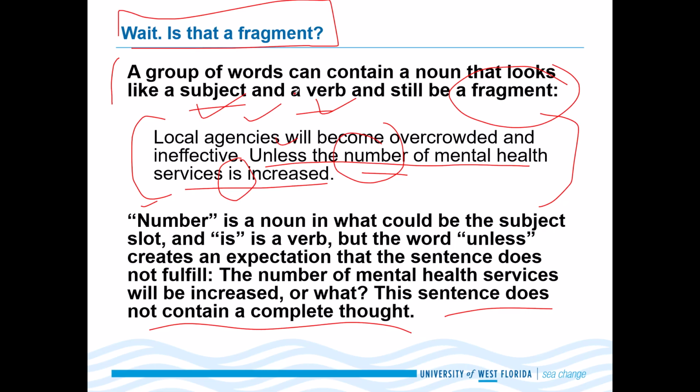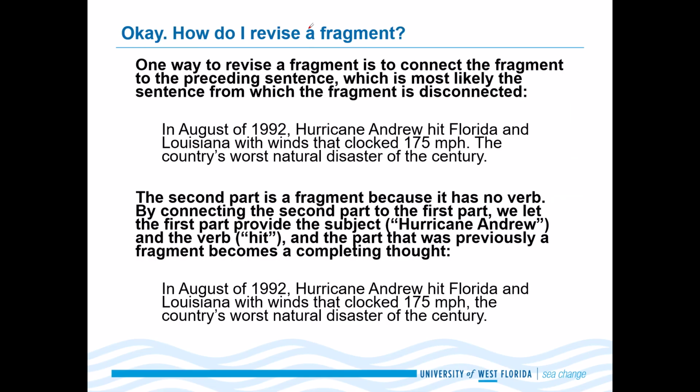Local agencies will become overcrowded and ineffective. It's a complete sentence. But this part, from unless to increased, is a sentence fragment. It's starting with the word unless, making it suspicious and giving an expectation of some information. Does it have a subject? Number is the subject. Does it have a verb? Yes, is is a verb. But still it is a fragment. It's easy to understand. I don't see any problem with that.